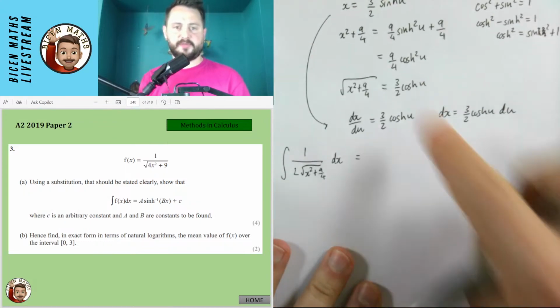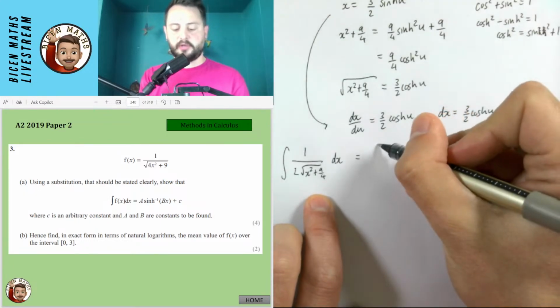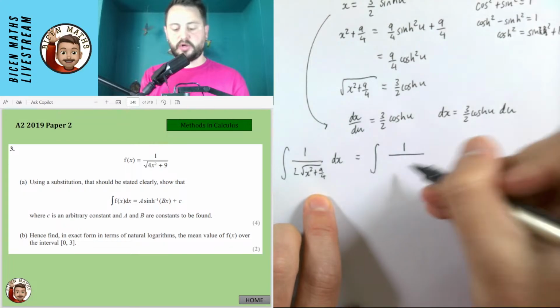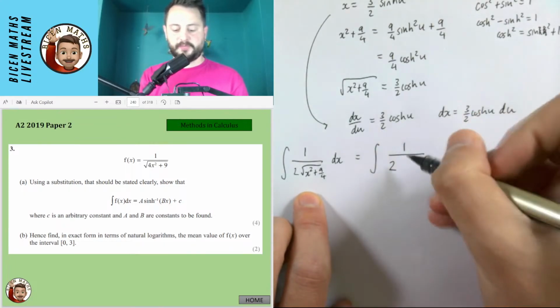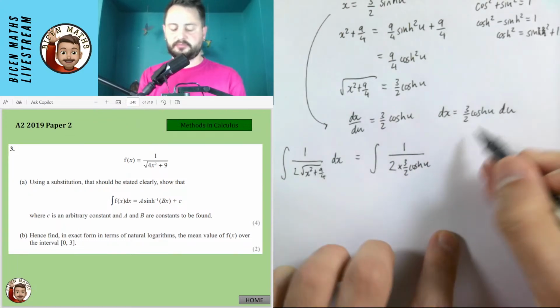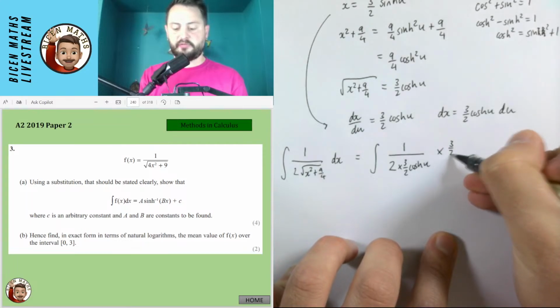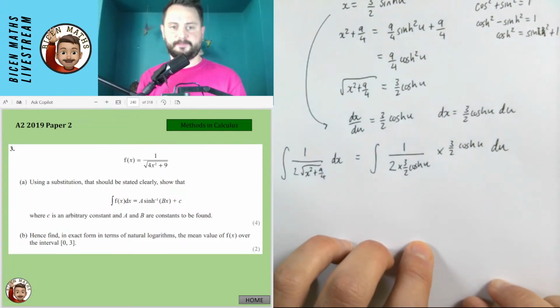So I think I've got all of the information up here to start doing this integration. Doing the substitution, it's going to be 1 over 2, the square root of x squared plus 9 over 4 is 3 over 2 cosh u, and then dx is 3 over 2 cosh u du.